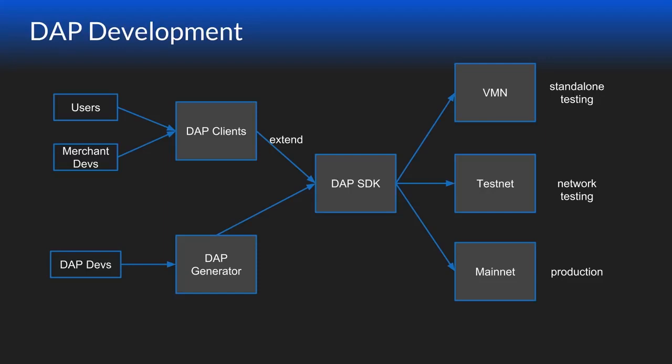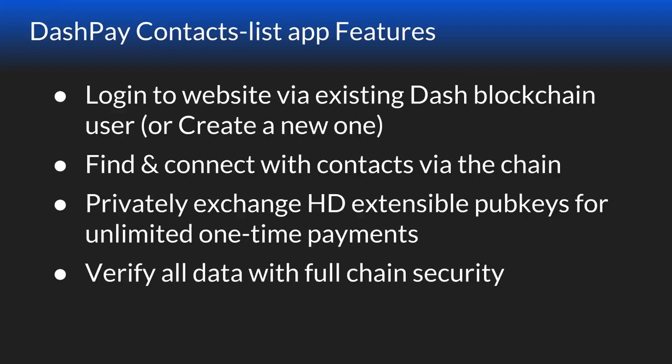Yeah, we intend to build a DAP generator also, similar to the proposal generator, to really help people get kickstarted. All right, so this is just a quick summary of what we showed. This is the contacts list app's features. We logged into a local website using an existing Dash blockchain user. You can also create a new user.